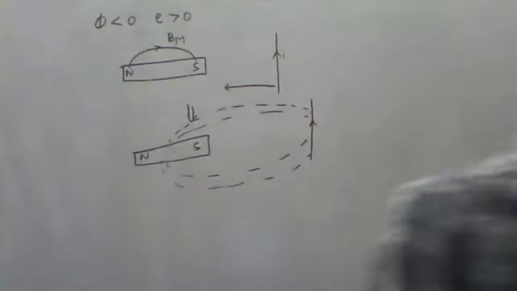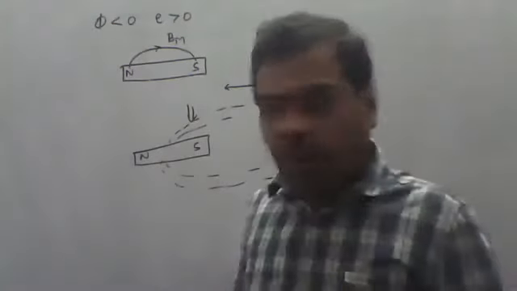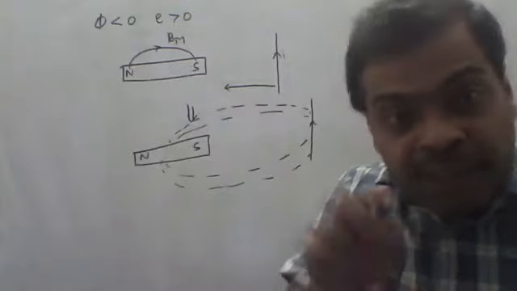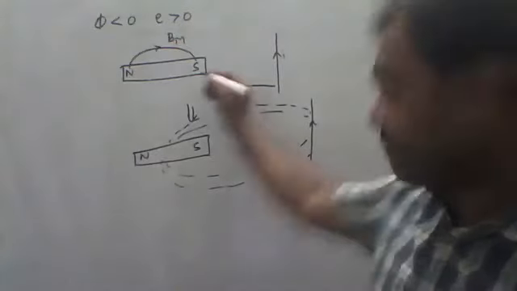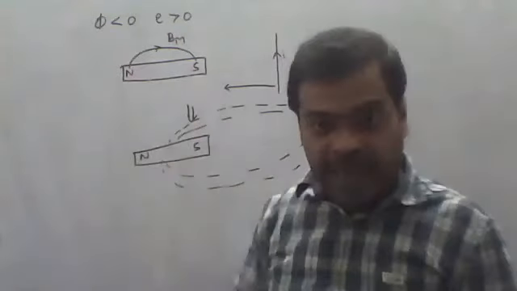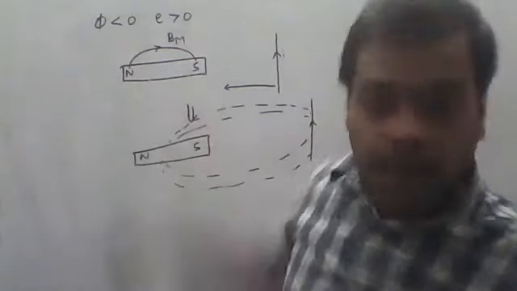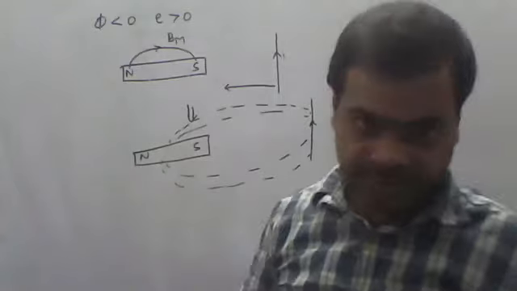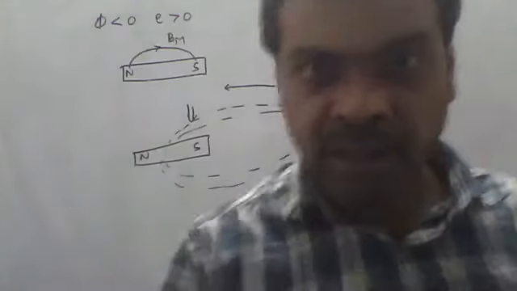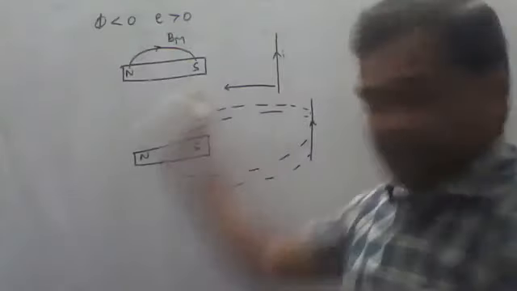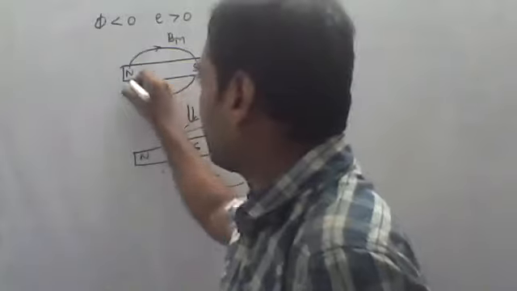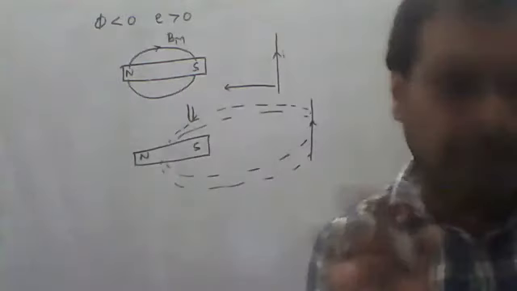Now there will be an induced magnetic field in the magnet, which is opposite to the direction of the wire's field. Okay, fine. Here the induced magnetic field will flow from south to north.